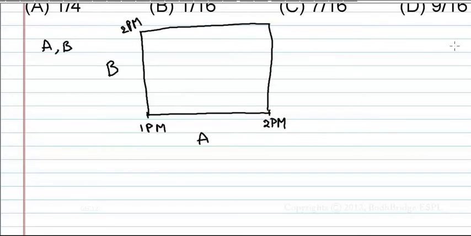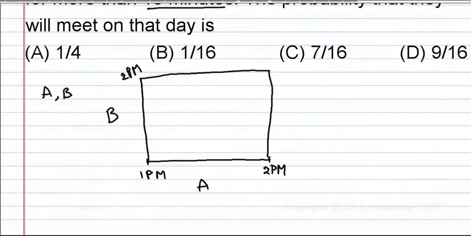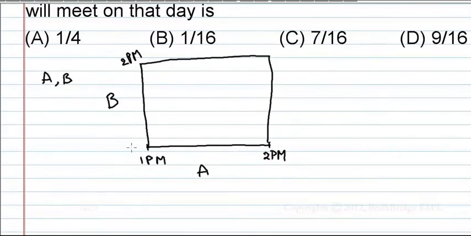Now, what did the question say? That they will wait for each other for only 15 minutes. Okay. If A has come at 1 p.m., till when will he wait? B can come up to 1:15. That is 15 minutes I will write. Within 15 minutes B should come. B can come at any time between 1 to 1:15. Then they both will go together. Else A will go alone.